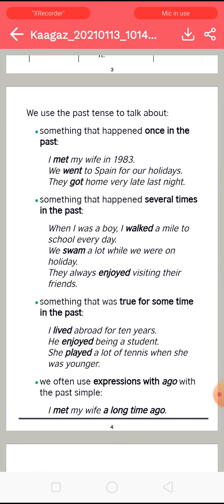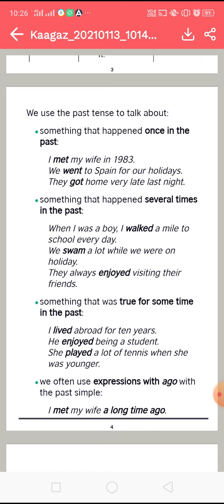Let's move on further. Let's talk about past tense more, when we use it and what the other uses of past tense are. That would make it very easy for you to be precise and accurate in your usage. We use the past tense to talk about, first, something that happened once in the past, right? Means it is not happening again and again, it was done one time only. Okay, something that happened once in the past.